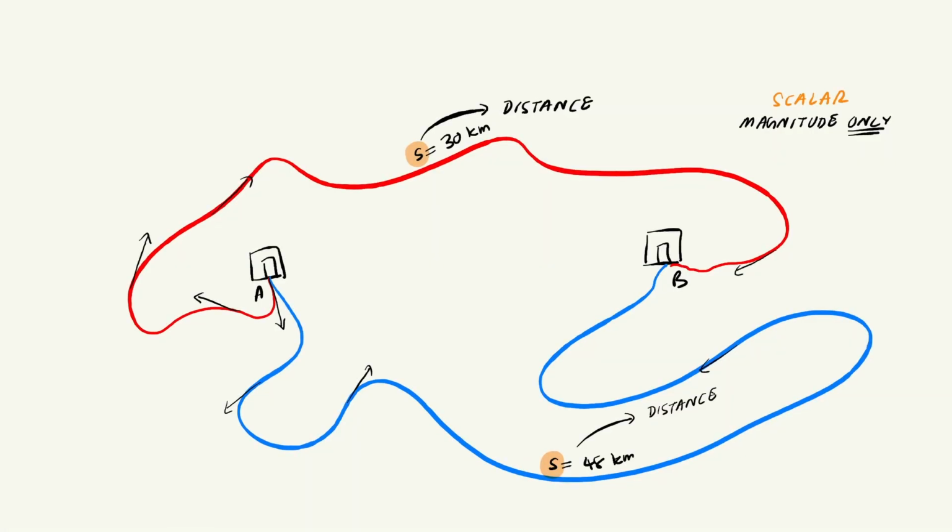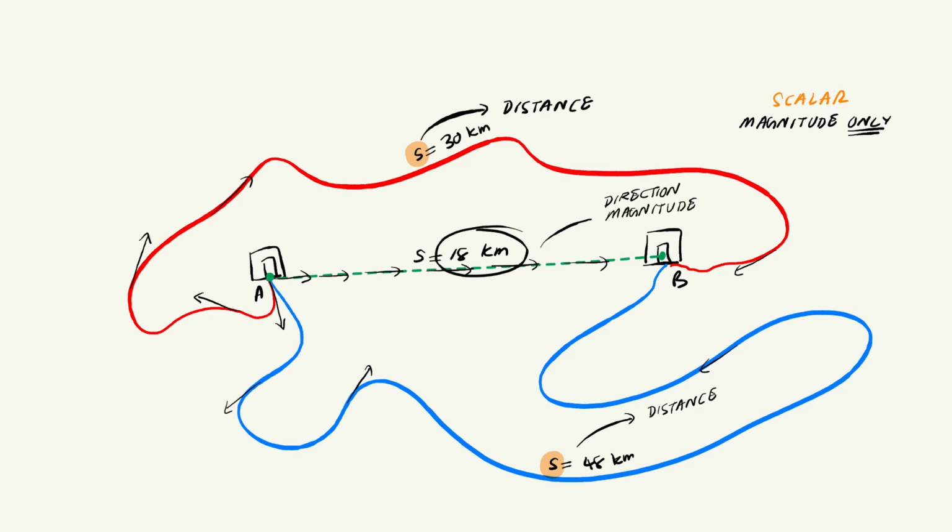Now here's where it gets interesting. If you join City A and City B with a straight line, and this doesn't have to be an actual road, it doesn't have to exist in the real world, that straight line is the shortest distance between A and B. Let's say that comes out to 18 kilometers. This is a special case, because now, from start to end, you have one fixed, continuous direction. You have a direction that doesn't change. And you also have a value, 18 kilometers, a magnitude.